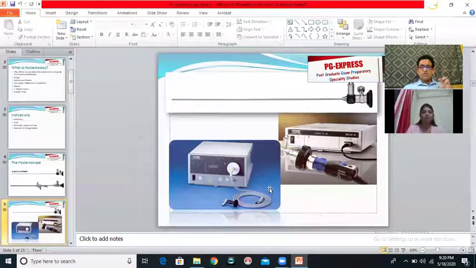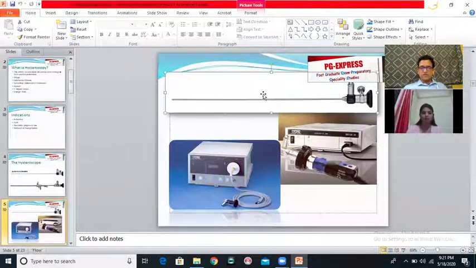They used to give out yellow light. And now the light sources that we use are called either xenon light sources or LED light sources. Both of these give out bright white light. This much is more than enough for a postgraduate student to know as far as the light source is concerned.